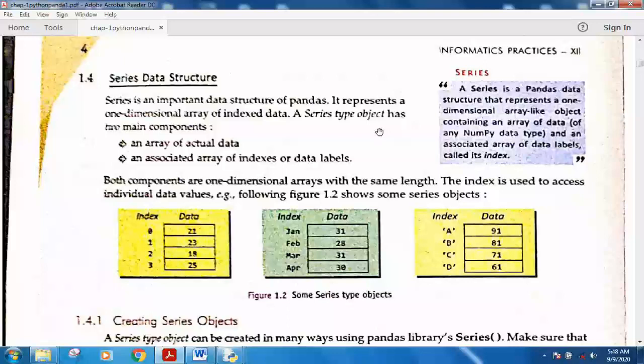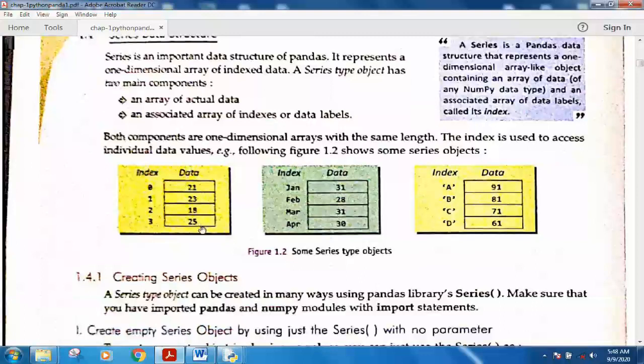What is series? Series is a very important data structure which represents data in one dimension, just like an array. It is actually an object which has two main components: an array of actual data and an array of index or data labels. For example, on your screen I am showing you three different series. Here the data array is this one. Suppose you have stored the marks of students and this is the index 0 1 2 3 4. So here you can specify this is the array of data values and this is the array of indexes.